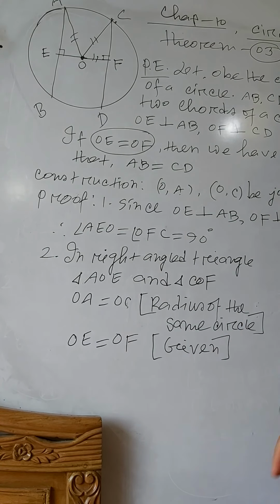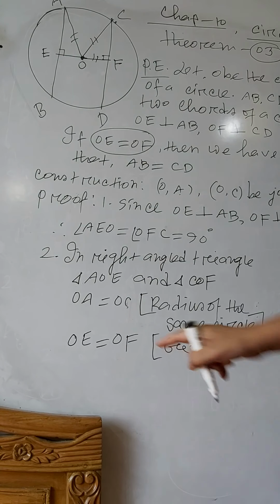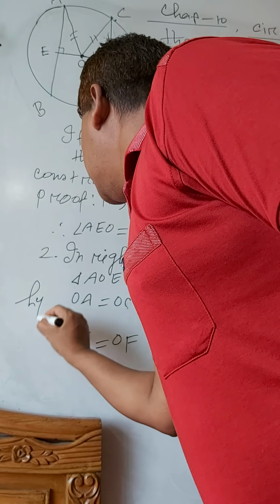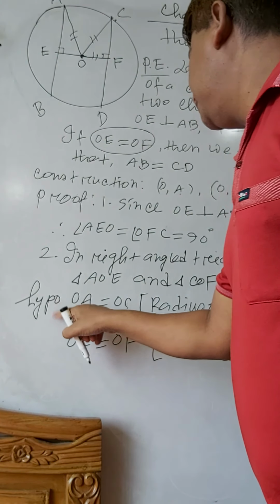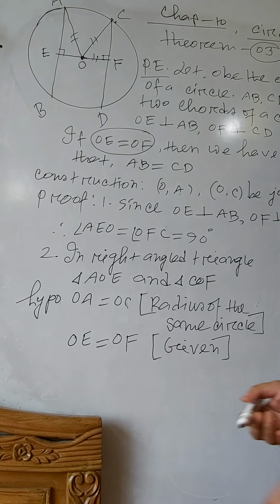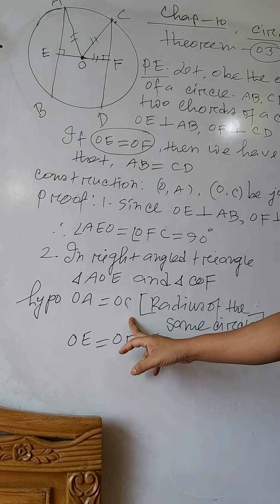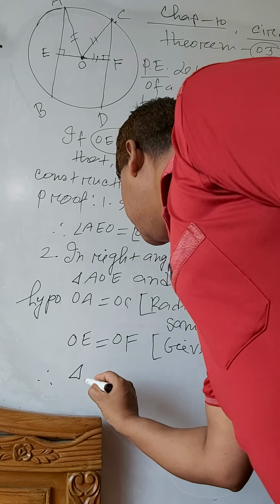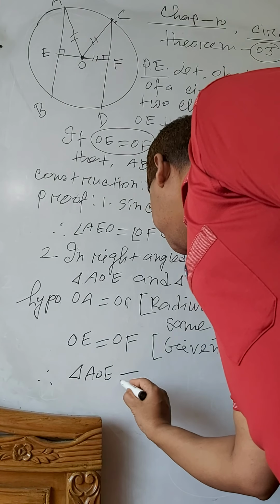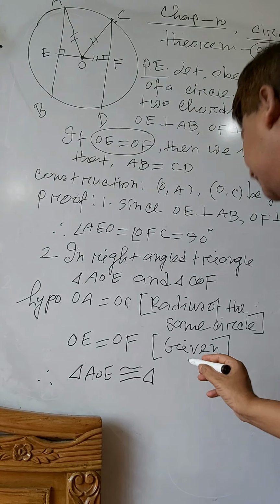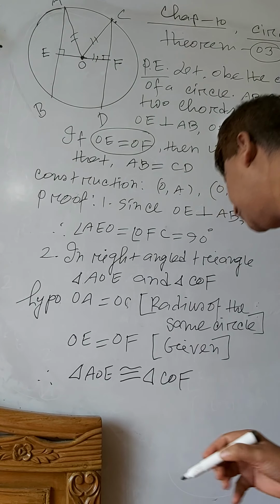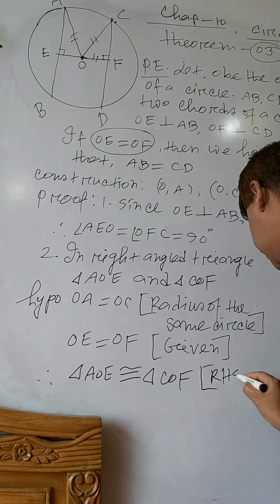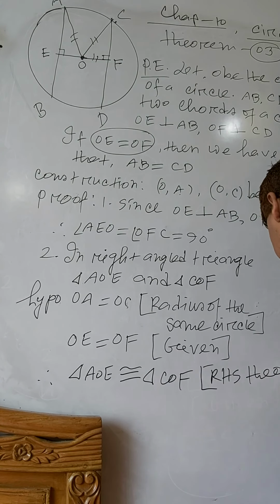Since hypotenuse OA equal to OC, and OE equal to OF, therefore triangle AOE is congruent to triangle COF by RHS theorem.